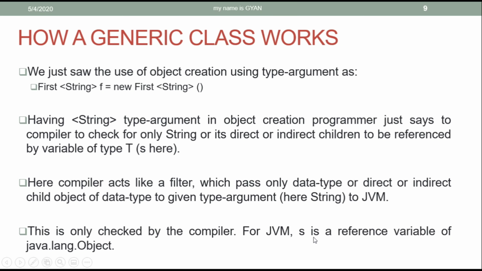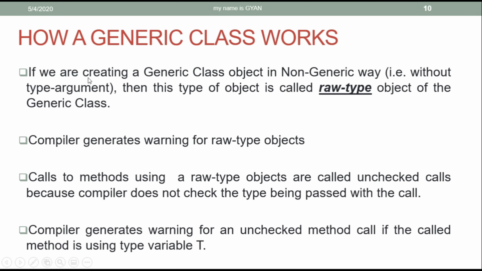For the JVM, s is a reference variable of type java.lang.Object. If we are creating a generic class object in a non-generic way, that is without a type argument, which we already have seen in the previous slide, then this type of object is called a raw type object of the generic class. The compiler generates a warning for raw type objects.